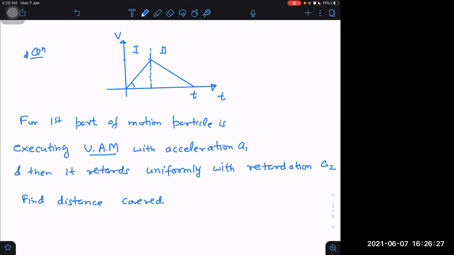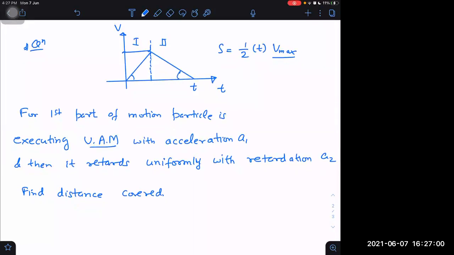To find the distance covered, I need to know the area. What is the area under the graph? Displacement. Half of T into the height of this, but I don't know the height. This is not given. The v max is not given. That is the displacement. So distance will be just the magnitude of this. But the problem is we don't know what v max is. That is the problem here.